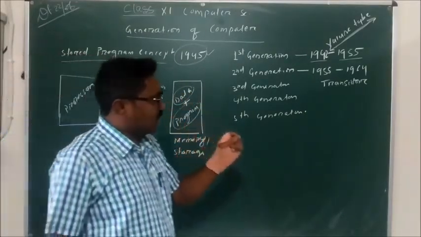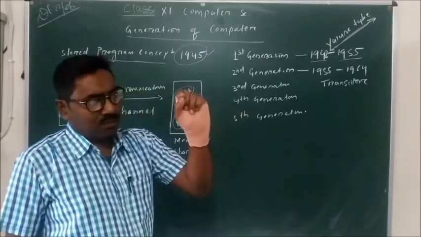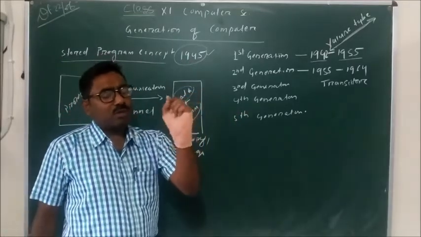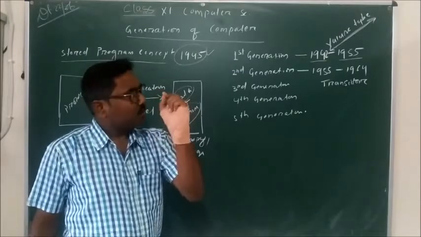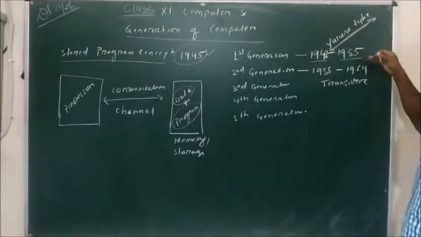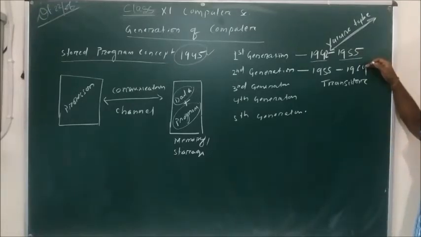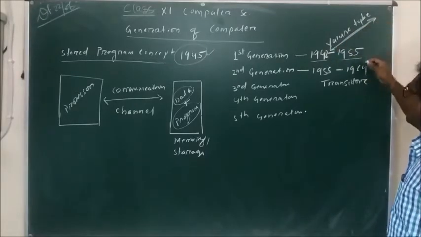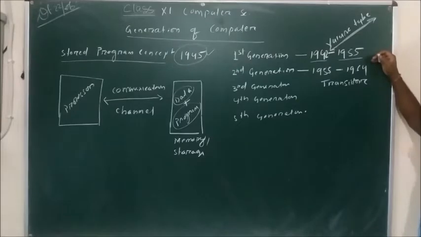The size of a transistor is very small. So the physical size of the computer in the second generation is reduced compared to the first generation, and the problems of heat generation and electric consumption are also reduced.